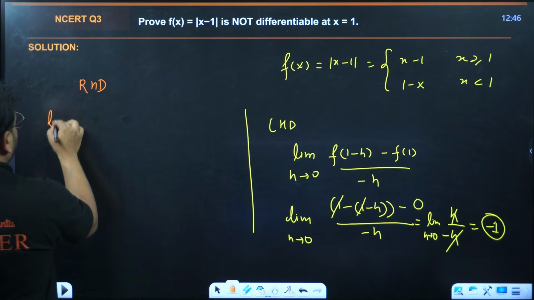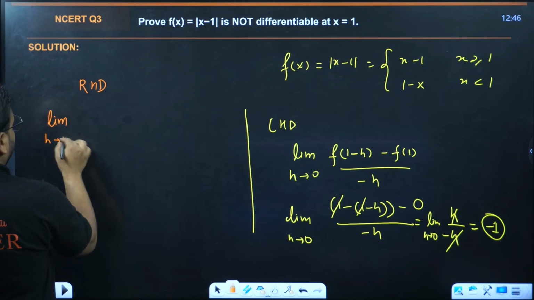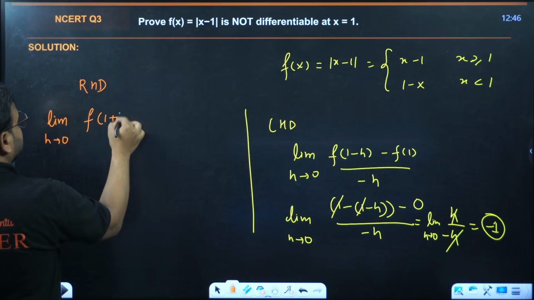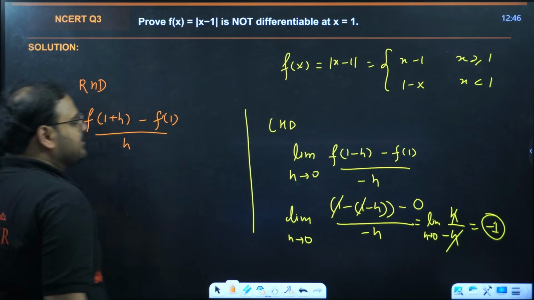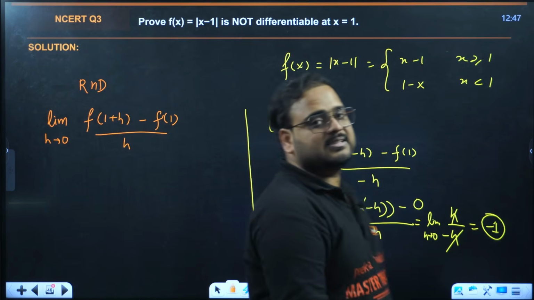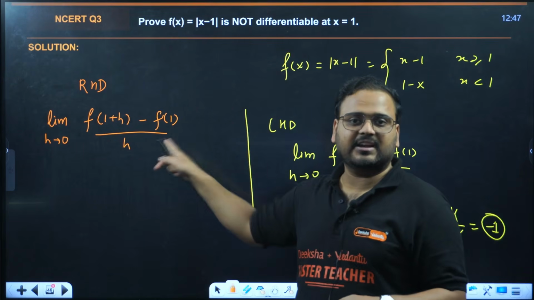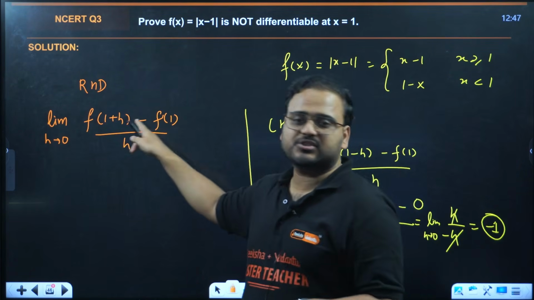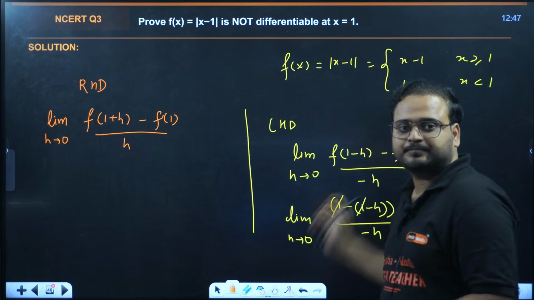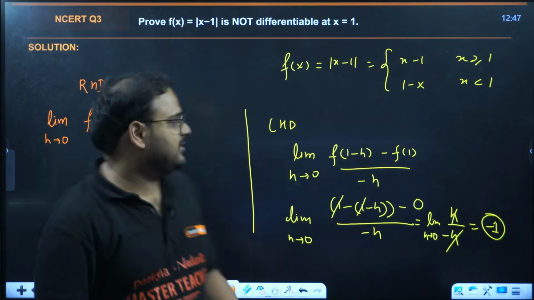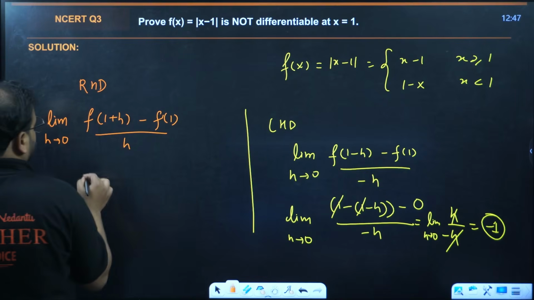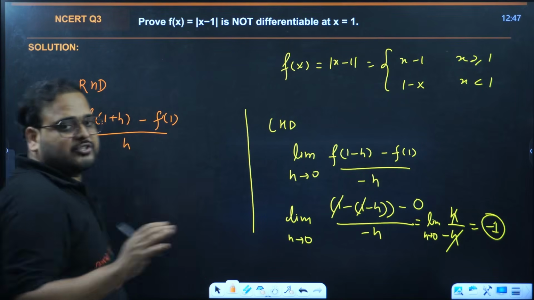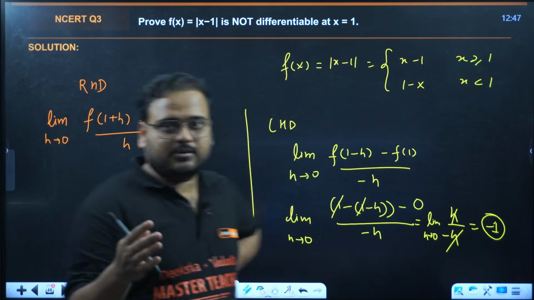Let's quickly look at the right hand derivative also. We'll have the same limit h tends to 0, but over here we'll have f of 1 plus h minus f of 1 upon h. If anybody is confused how I'm getting this, it is the standard form for the left hand derivative and right hand derivative, f of a plus h minus f of a. In the left hand derivative this is minus h, here this is plus h. Since this is a subjective question, that's why I'm doing all the steps.